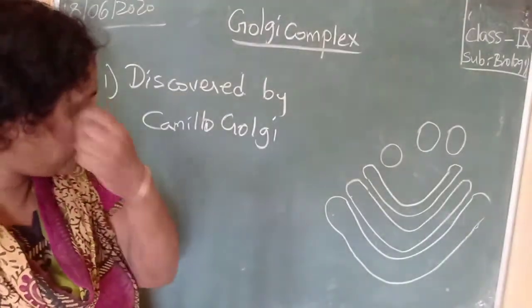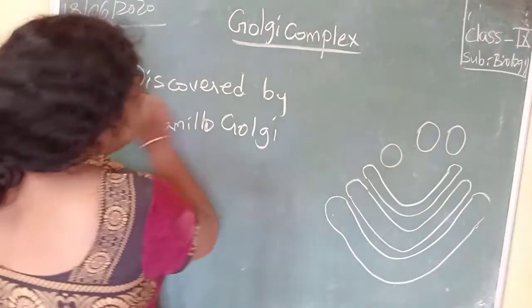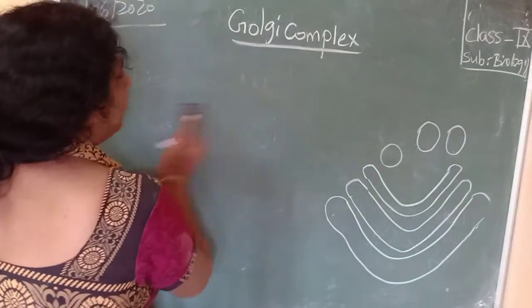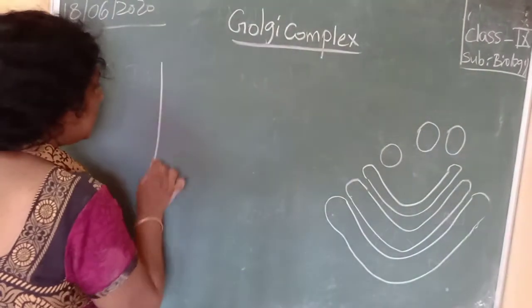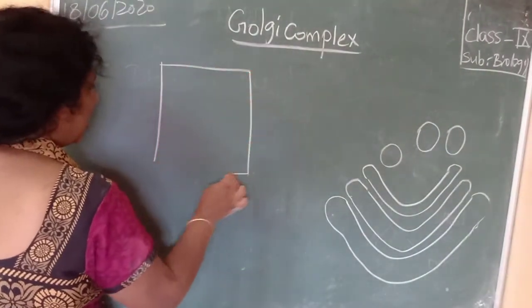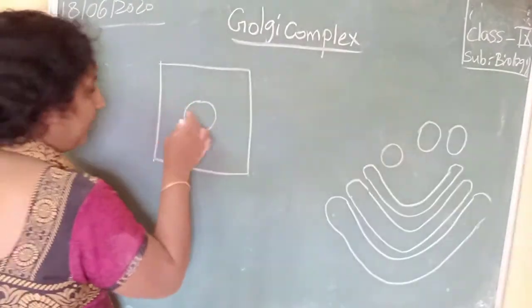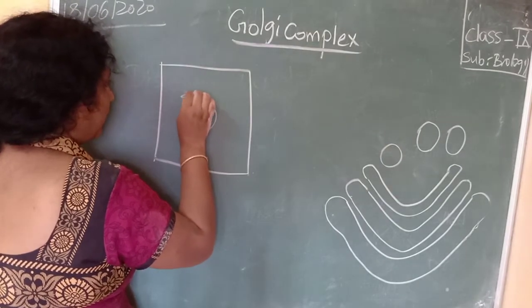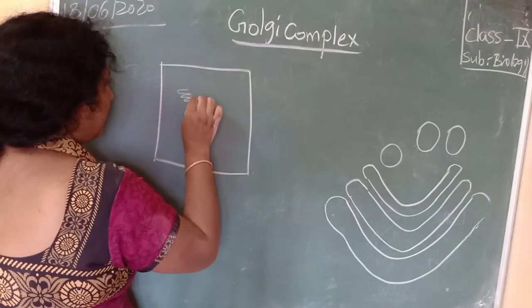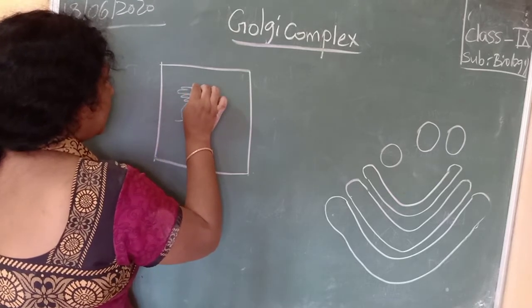Now, what is the importance of the Golgi complex? What is its function? If you see the cell, this is a cell. In this cell we have the nucleus in the middle. And after the nucleus you will have your endoplasmic reticulum, like this, if you draw.